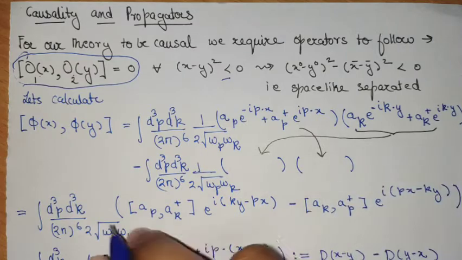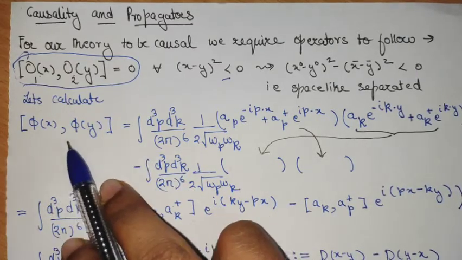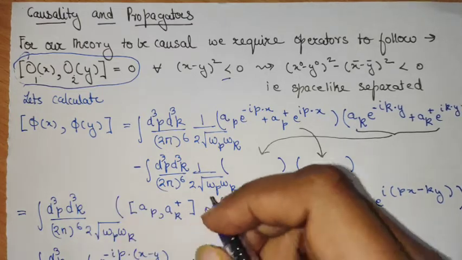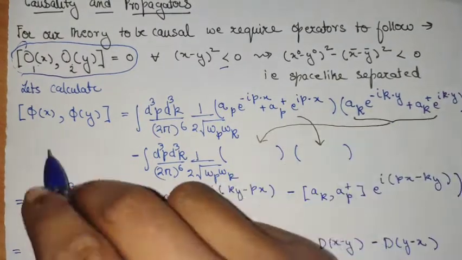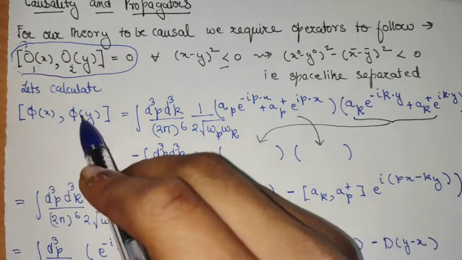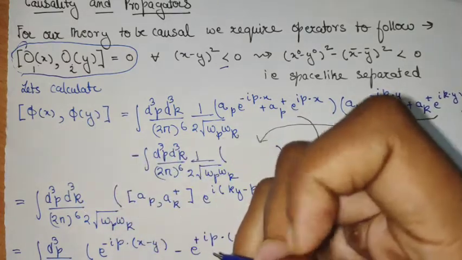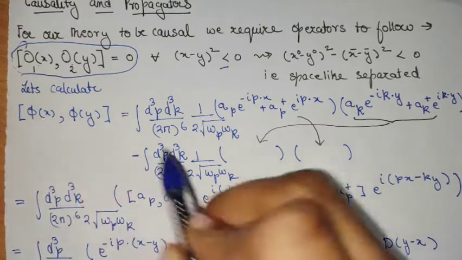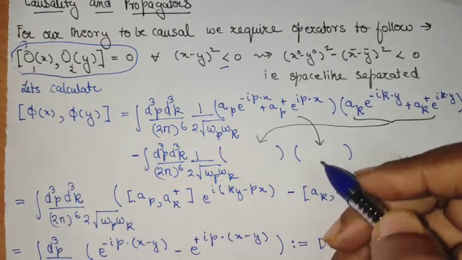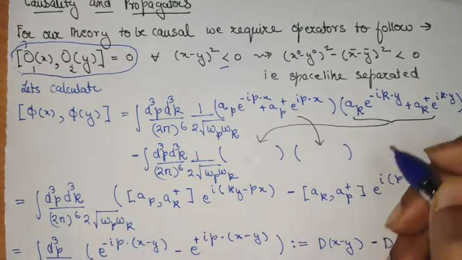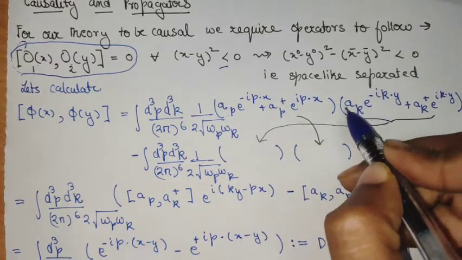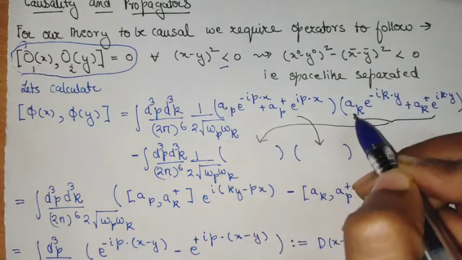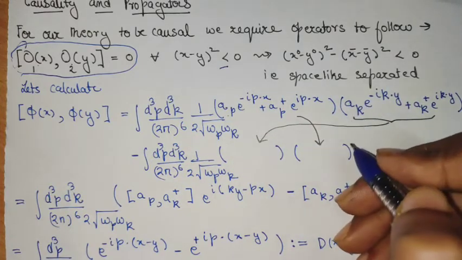With this, we try to calculate a particular kind of operator that will be of interest, this one. How do we proceed to calculate this? We just plug in the field operators as we know them, and expand this commutator. We can see that a_p and a_k will commute, because of the a_p and a_k dagger commutation relations.